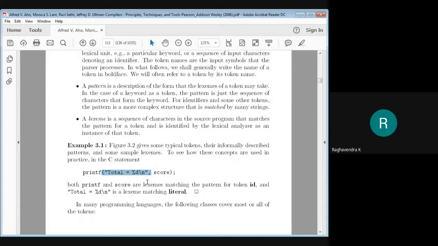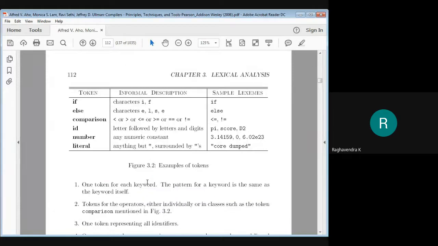Like this, there are many programming constructs for which we can define patterns and lexemes. But in some cases, the lexeme and the pattern are going to be the same. For example, the token for if. If is a keyword, and most of the time for a keyword the token is the same and the pattern is also the same. For the token if, we look for the characters i and f. If it is present in your program, it is identified as the token.